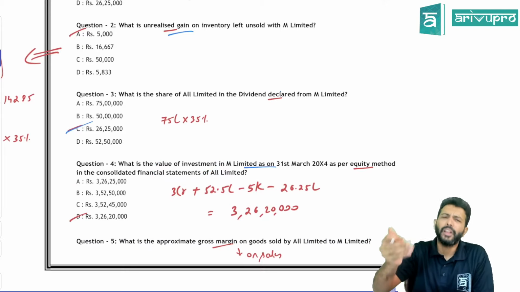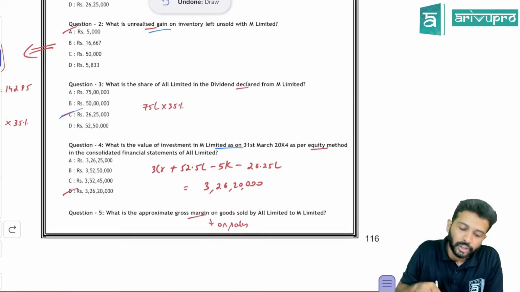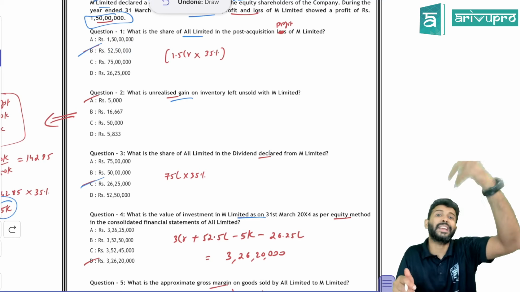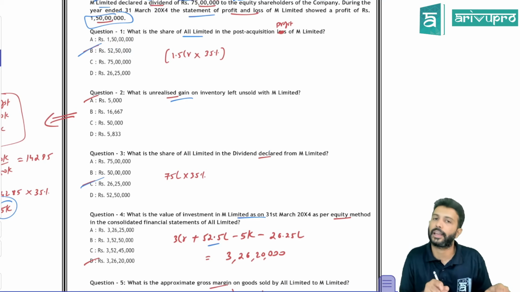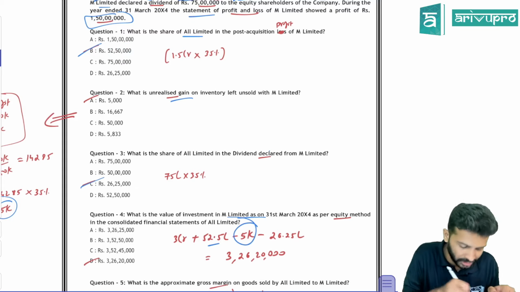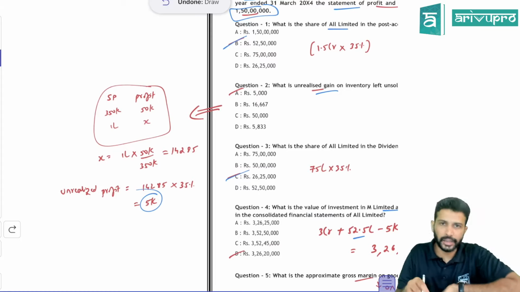So simple funda. How much did we buy the investment for? 3 crore rupees. So add that. What is our share of associate profit? If the associate makes a profit, investment balance will increase. So increase it by 52.5 lakh rupees. However, if there is any unrealized gain on inventory, we need to reduce it. How much? We already got that unrealized gain of 5,000. So due to this, investment balance will reduce by 5,000.